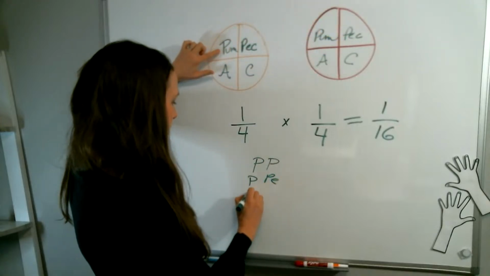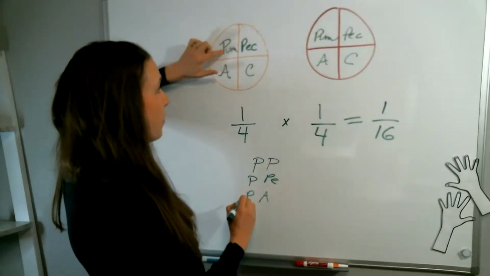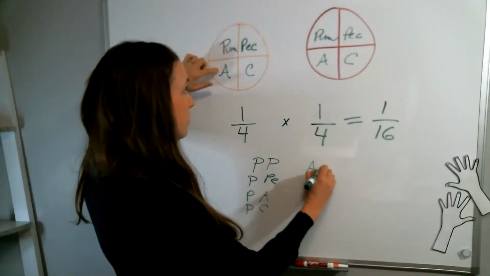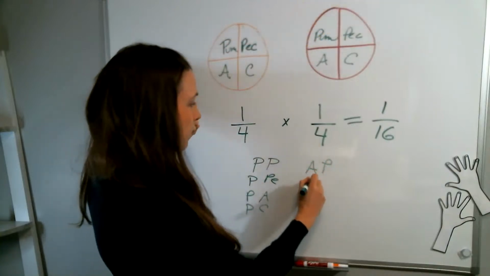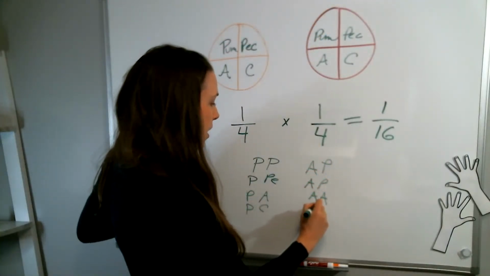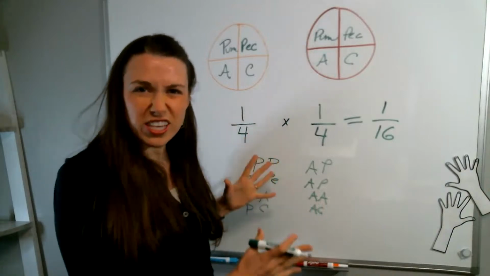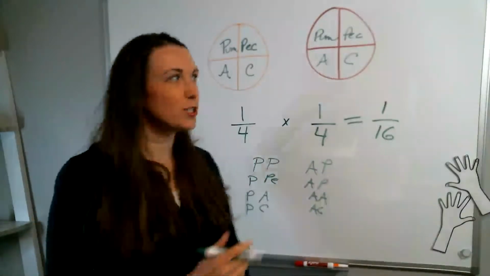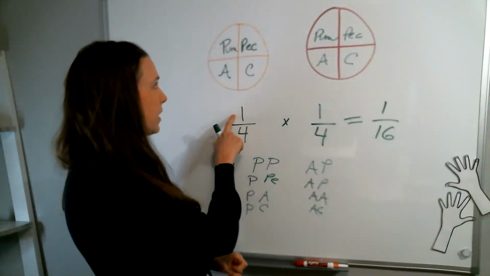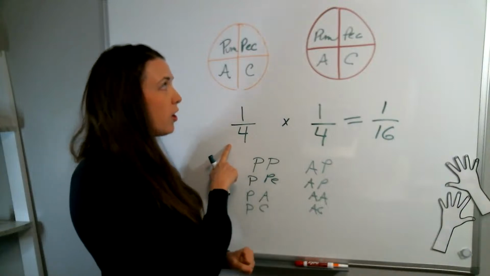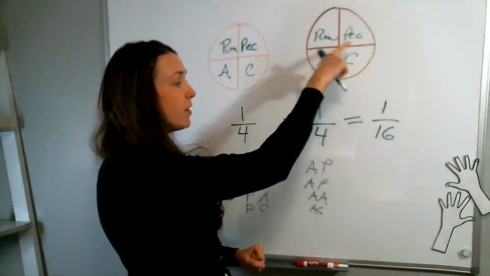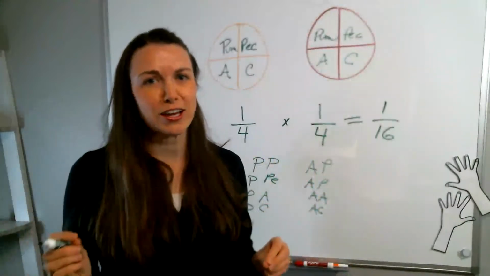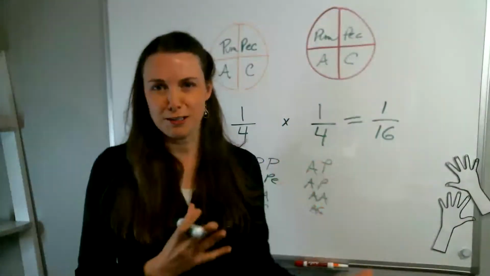Or I could go pumpkin, apple. Or I could go pumpkin, cherry. Or I could go apple, pumpkin, and you see it: apple, pecan, apple, apple, apple, cherry. So that's sort of what it looks like if we were to write it out, but it's kind of overwhelming to do that. And so it's really a lot easier to just go, all right, there's one pumpkin out of four slices, or we have on this one pecan out of four slices, and then you just multiply through. That's going to be a lot easier than going step by step to figure this out.